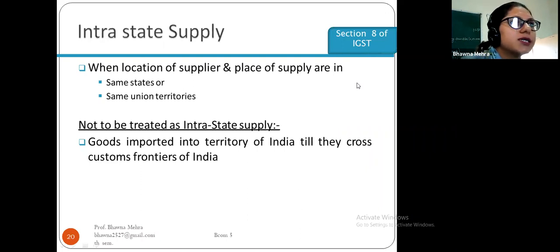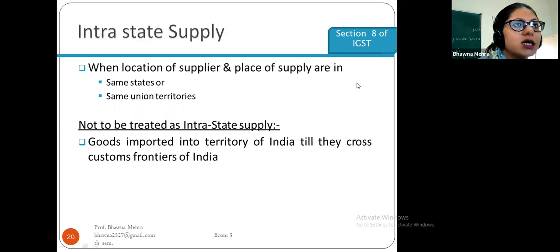Now come to the intrastate supply. It is when the location of supplier and place of supply are in the same state or same union territory. So when we supply goods and services within the same state or the same union territory, where both the location of supplier and the place of supply are in the same state or the same union territory, these are known as intra-state supply.